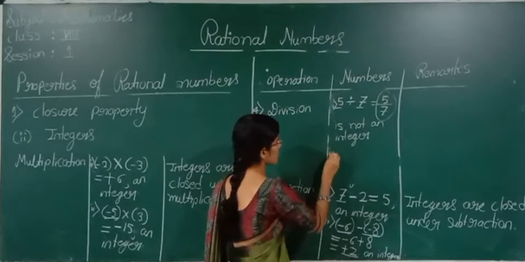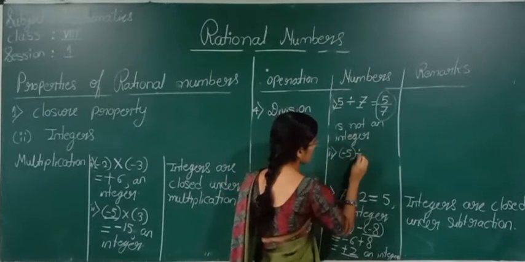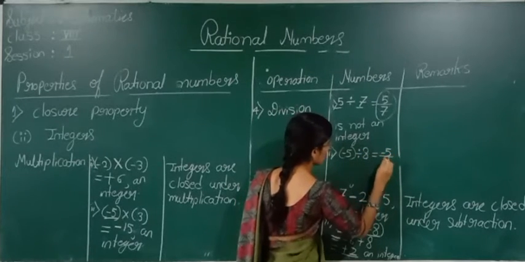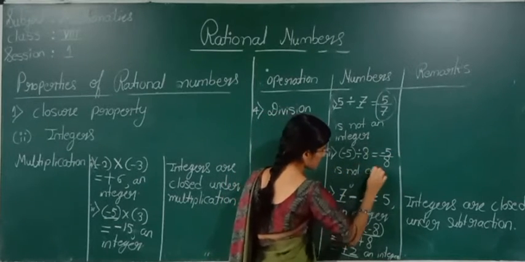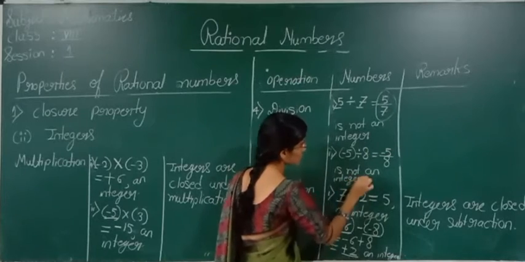You can take one more example. Minus 5 divided by 8 is also not an integer. So what can we tell here?